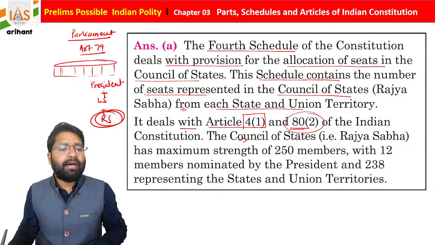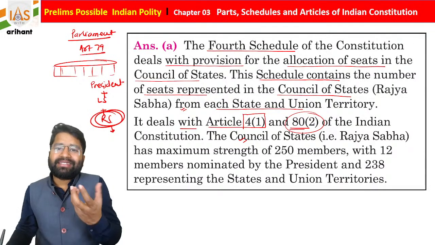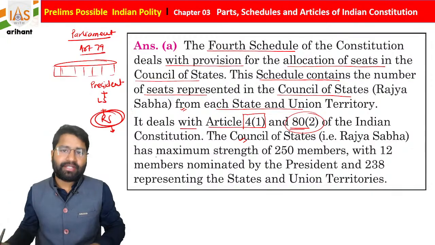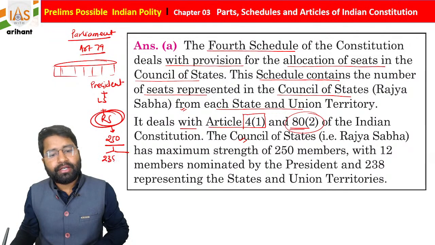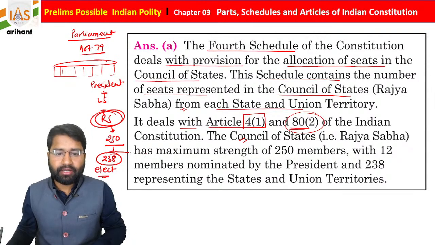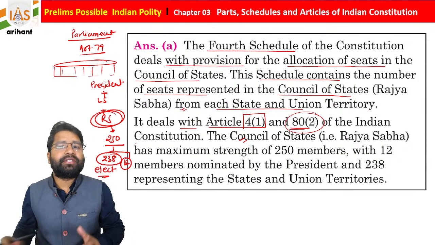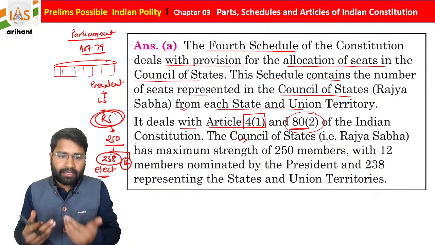This Rajya Sabha is called the Council of State, and it is represented by the states, students, and there are a total of 250 members. Out of 250, 238 are going to be elected by the states, means there is an electoral college, and 12 are going to be nominated by the President of India, students.